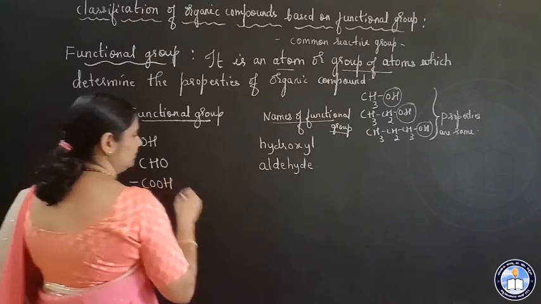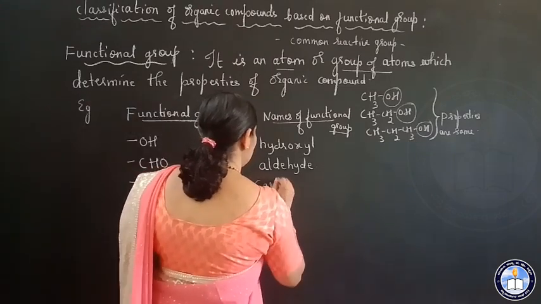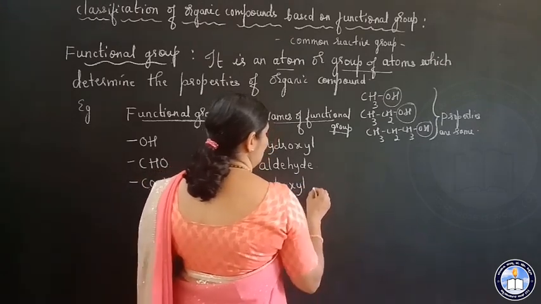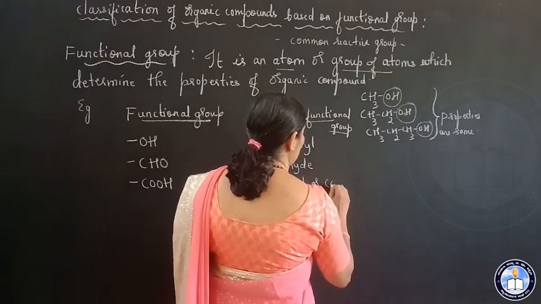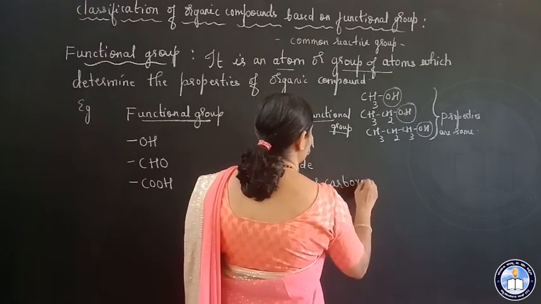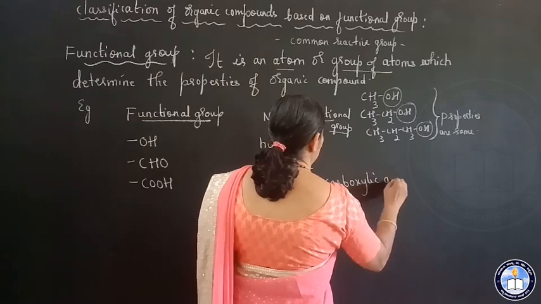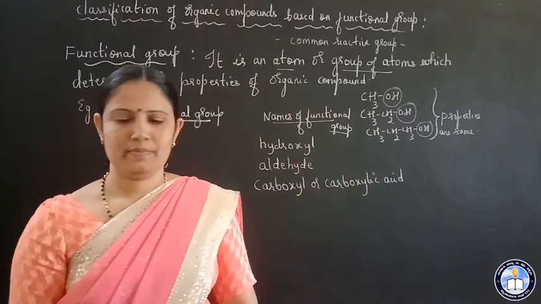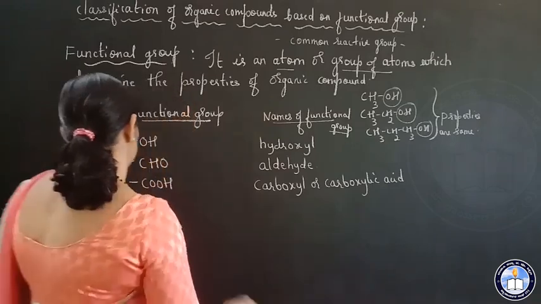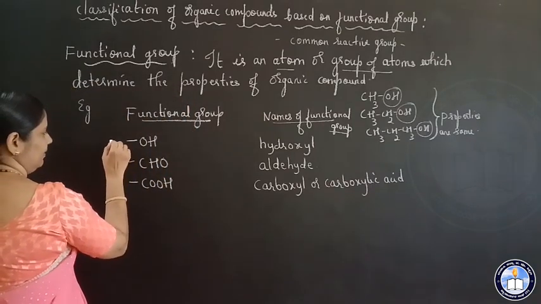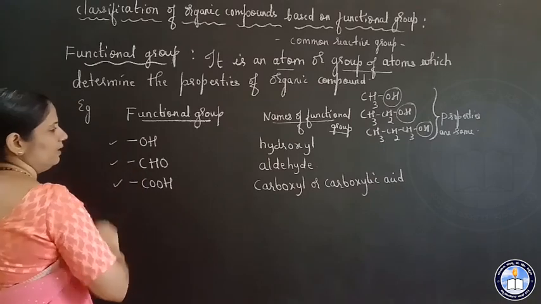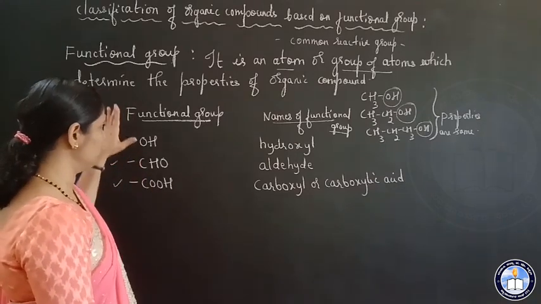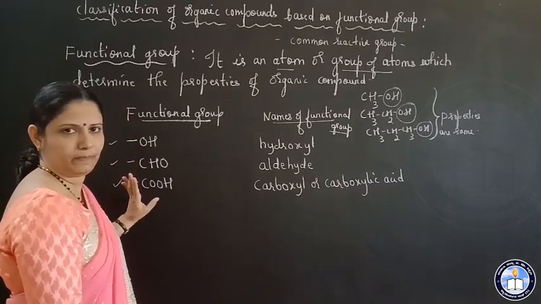COOH. This is called as carboxyl group, carboxyl group or carboxylic acid group. Right? So now these three, they are very important. So in the exam, the questions will be asked based on these three.